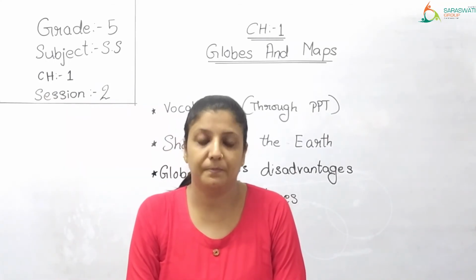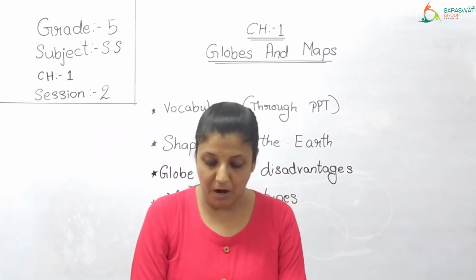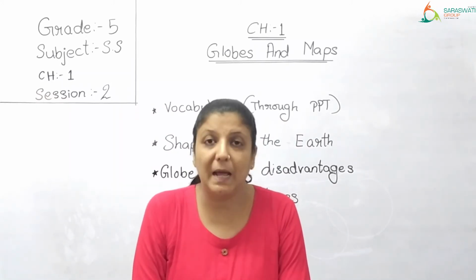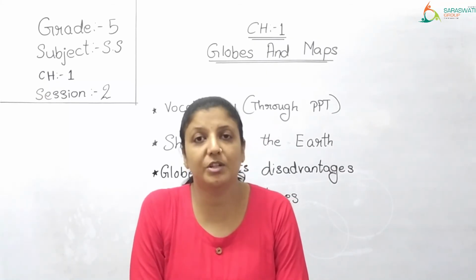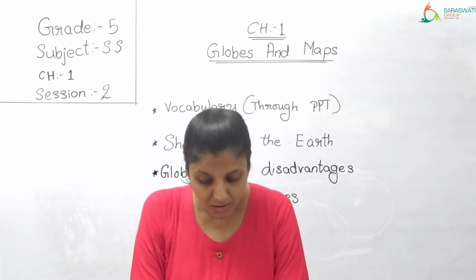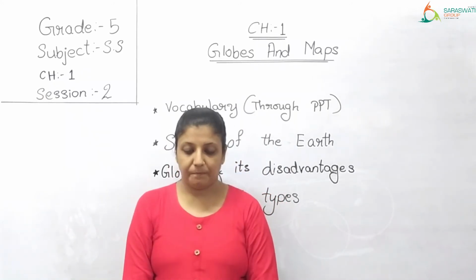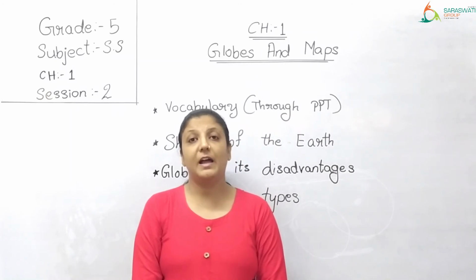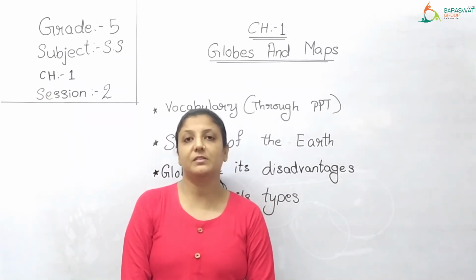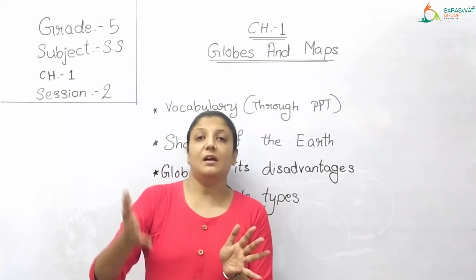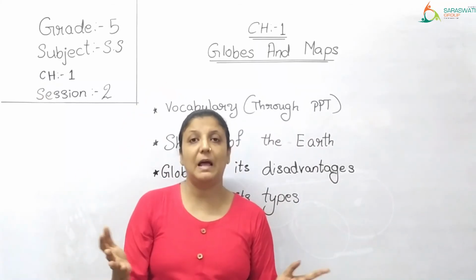A physical map shows the physical features such as mountains, plains, plateaus, valleys, river, sea, ocean, etc. In the physical map, you can see the details of the landform. किस टाइप की लैंड है, that is the physical feature you can say. Whether the places are having a mountain, whether it is a plain, whether it is a plateau.